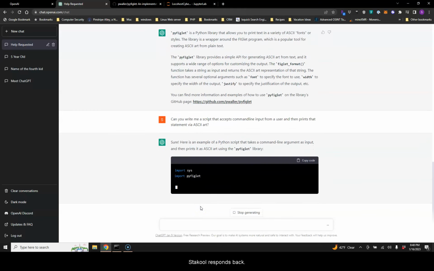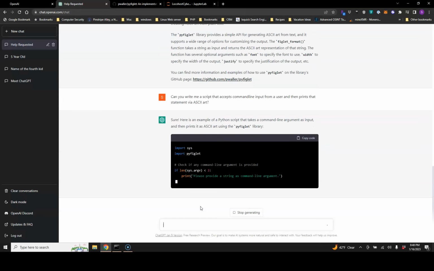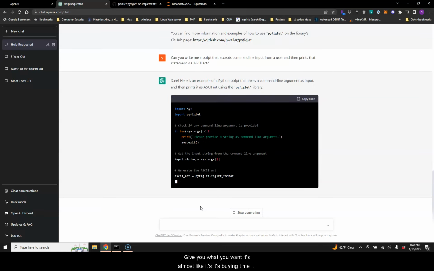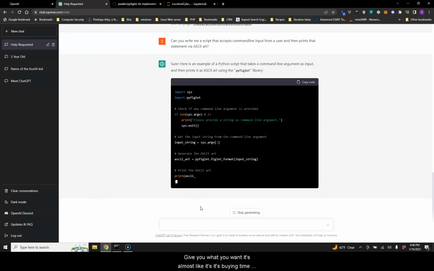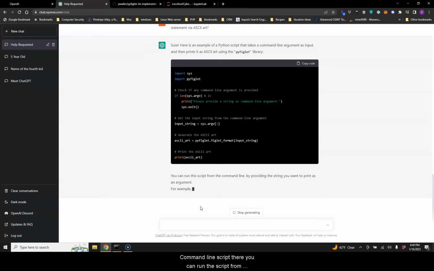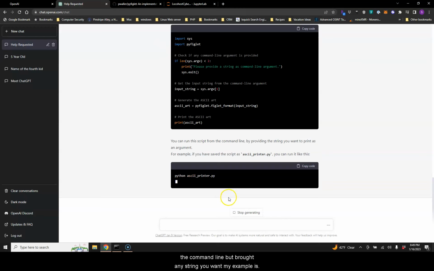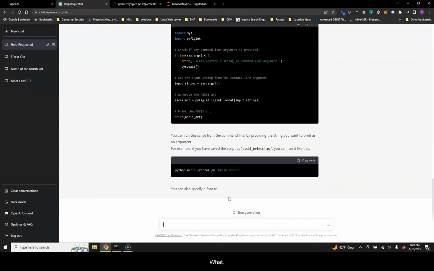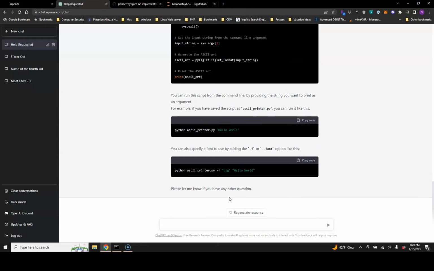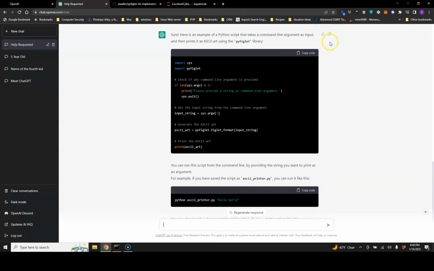It's kind of cool how it responds back. Gives you what you want. It's almost like it's buying time as it's building out the command line script there. You can run this script from the command line by providing the string you want. This is so cool.